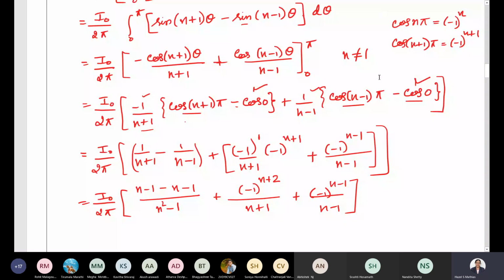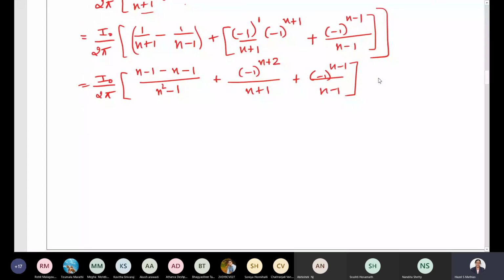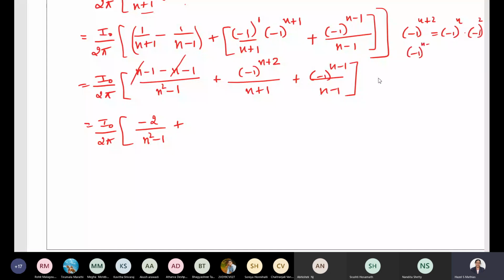Let's continue this. So what do we get over here? I naught divided by 2 pi into plus n minus n get cancelled. So we get minus 2 divided by n square minus 1 plus, which term shall I take out from this? Minus 1 power n plus 2 can be written as minus 1 power n into minus 1 power 2. Similarly, minus 1 power n minus 1 can be written as minus 1 power n into minus 1 power 1.